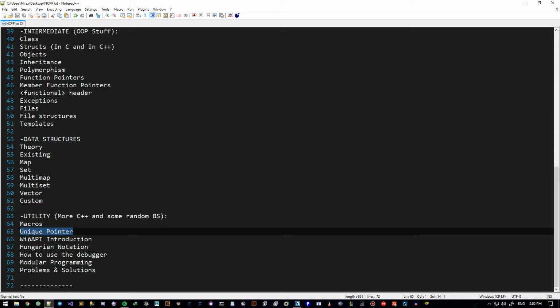We'll talk about WinAPI a little bit. We'll introduce that. It's easy, not that hard. Just an introduction. We'll also here talk about MSDN documentation. We'll talk about Hungarian notation, why it's good, why it's bad, what we should use instead. We'll learn about using the debugger, what it is, how it works, what it can do, and all that good stuff. Modular programming is a good concept that we will also touch.